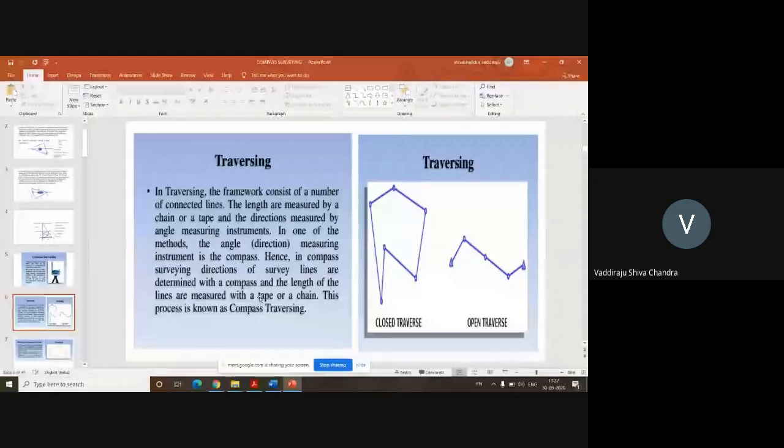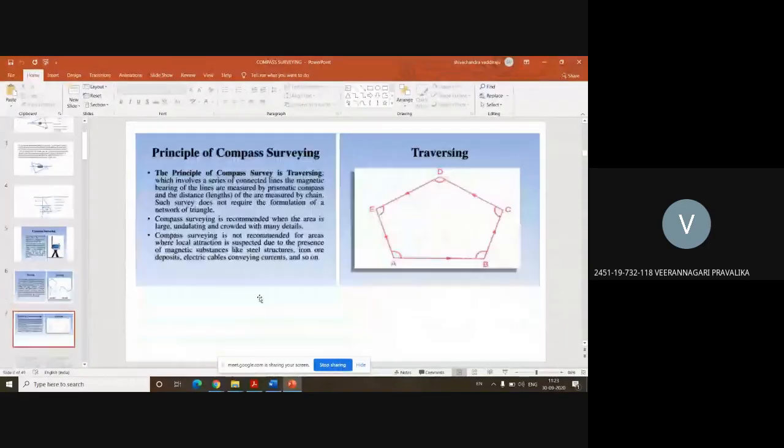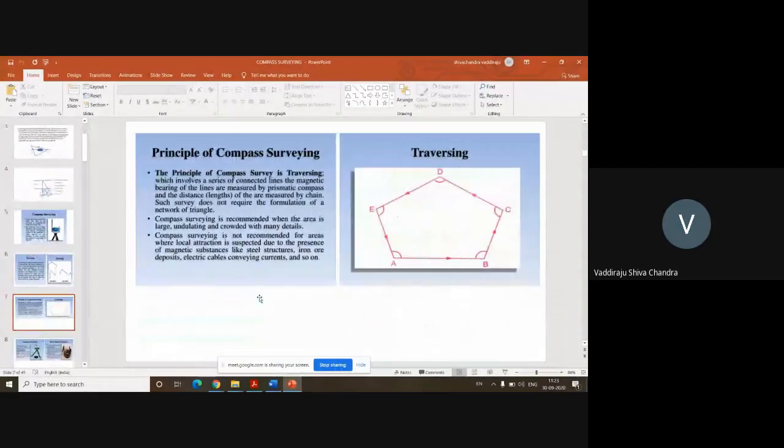So what do you understand from this? From this statement, what are you able to infer? We measure the boundaries of the area using a tape or a chain, and then we take the angles and find the total unknown. Are you able to see this figure, traversing a red pentagon? Yes, sir.